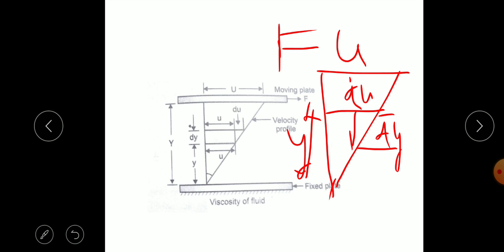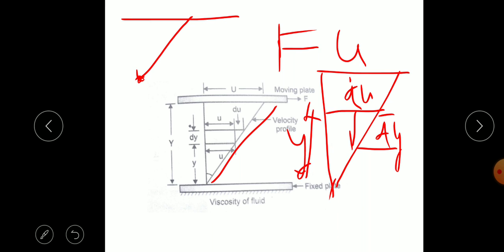We consider a very small, negligible distance between the two plates. At that time we can consider the variation of velocity. Here the velocity at the stationary plate is considered 0, and the velocity goes on increasing towards the moving plate.